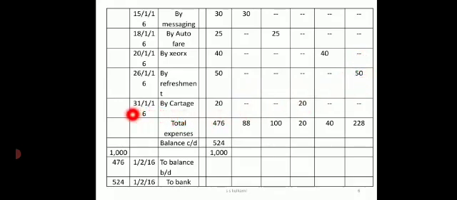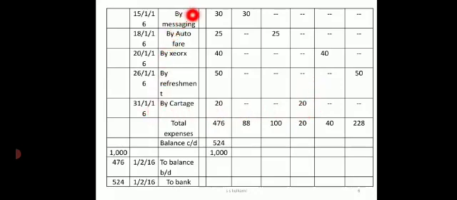Last one, on 31st I have spent for cartage. Now cartage is the hand cart, or the amount which is taken for a cart which is pulled by human beings, they are called cartage. So the amount which is taken for transportation of goods is called cartage. So on cartage I have spent 20 rupees. Coming to the cartage column I will write 20 rupees.